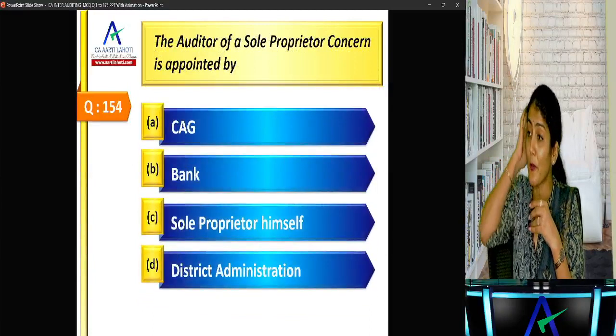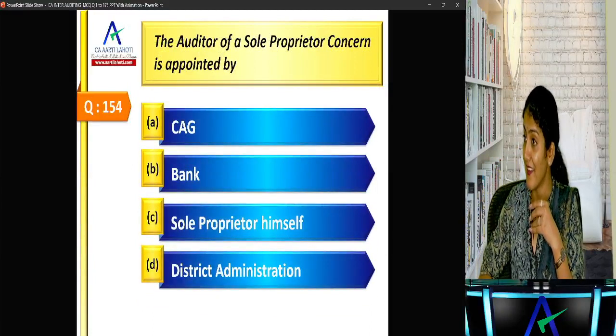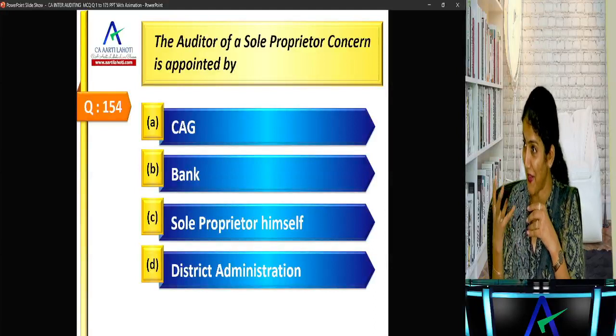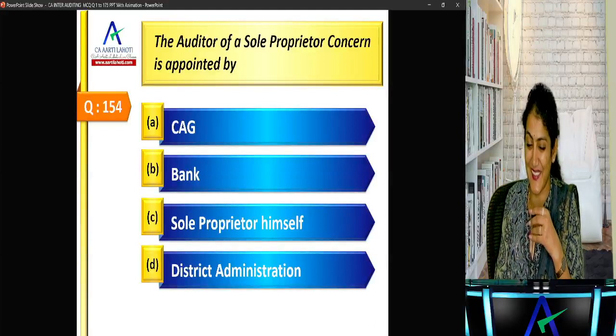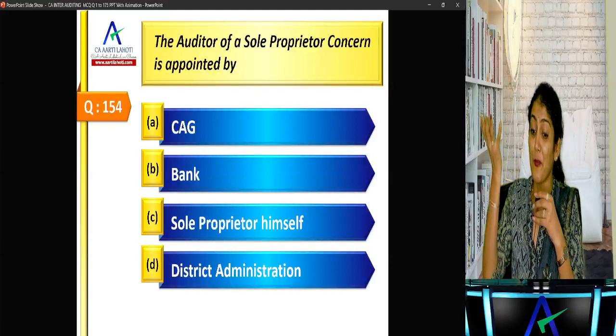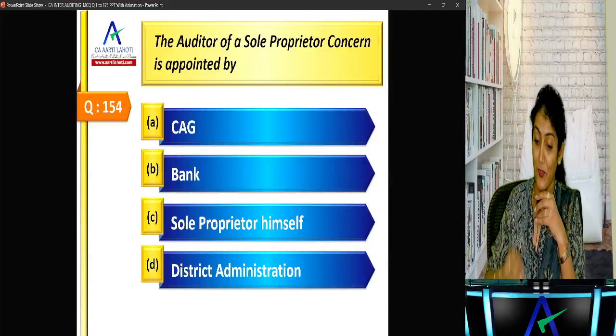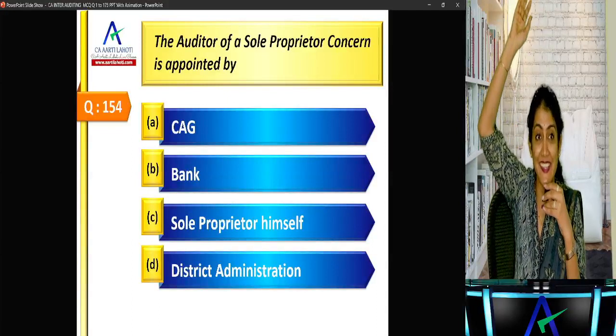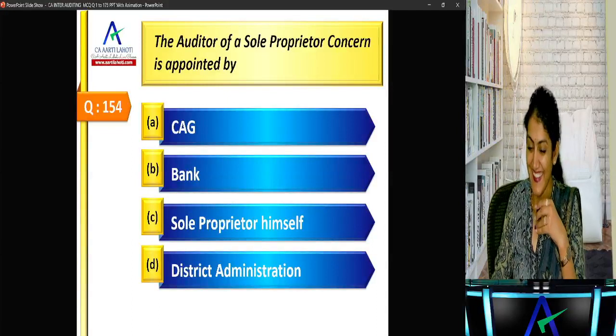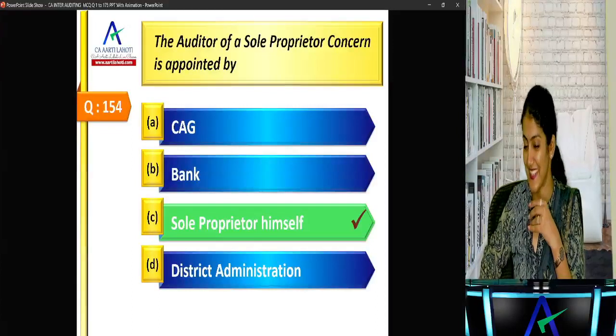Appointment of a sole proprietor, what did you say? I yet to, but you are completely dependent on the fast track class only. Okay. Auditor of a sole proprietor is appointed by CNAG. Now it says CNAG. Right, appointed by the sole proprietor himself.